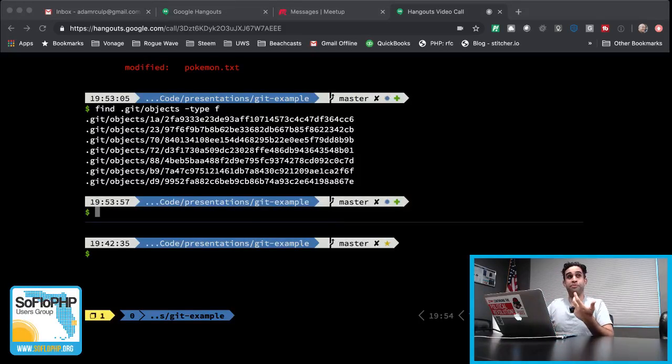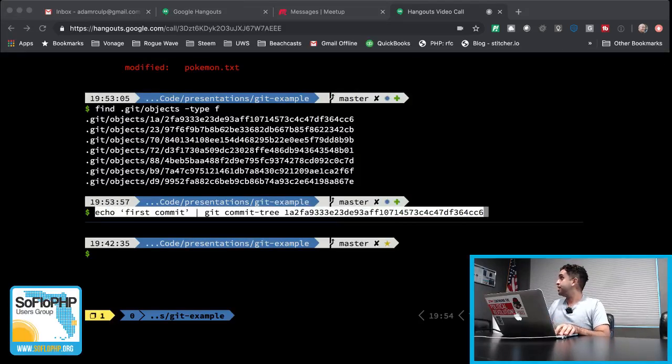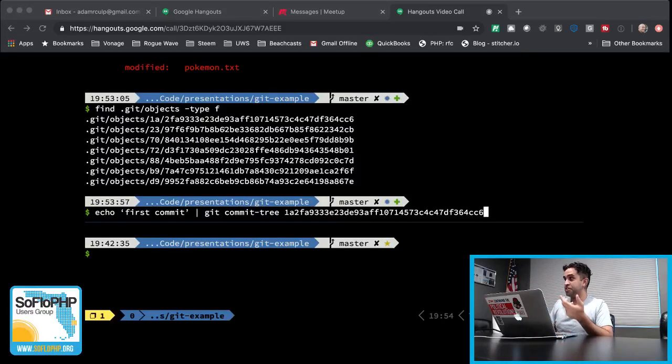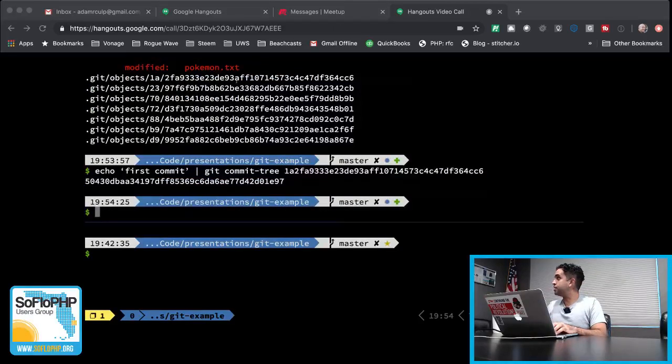Up until now, the plumbing command that we've been using is write-tree. Now we're going to use another one called commit-tree. In this case, the tree that we've been working with just now. If you're real good, you can recognize the hash from earlier. And we'll give it a simple commit message, first commit. And let's take a look at what is in this.